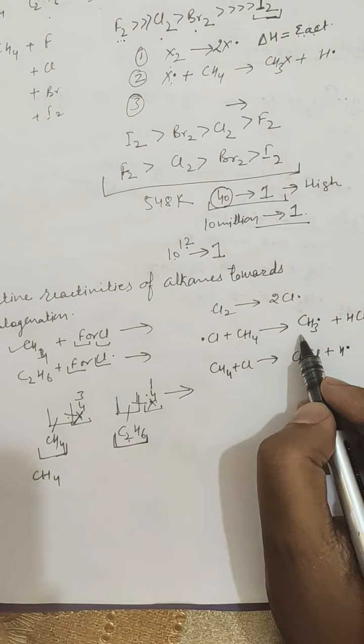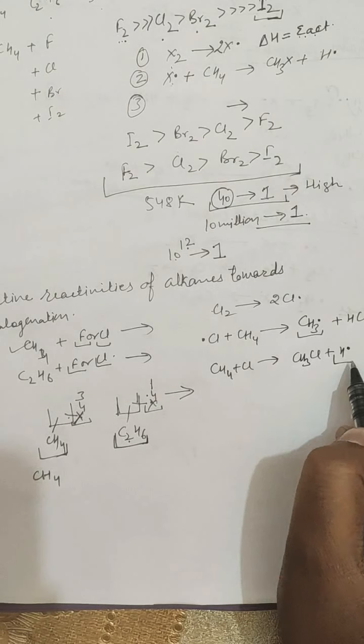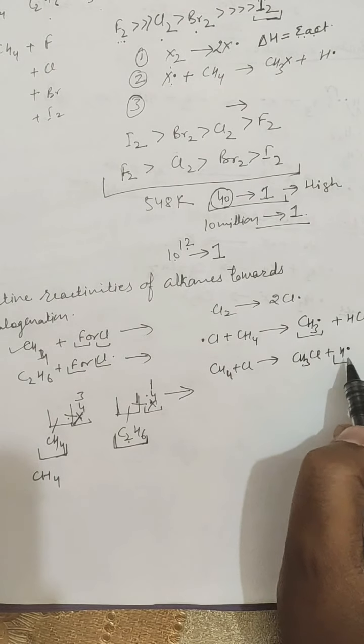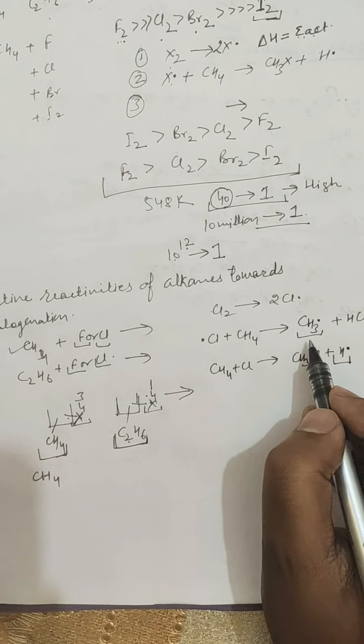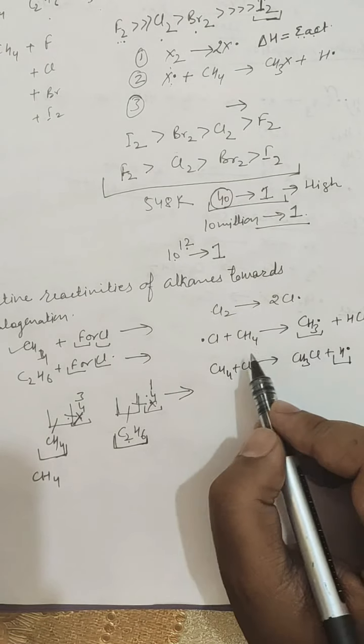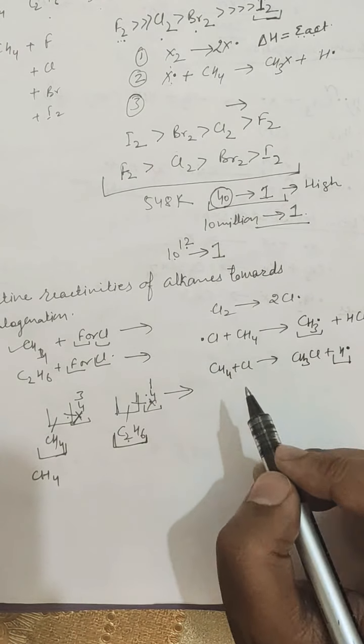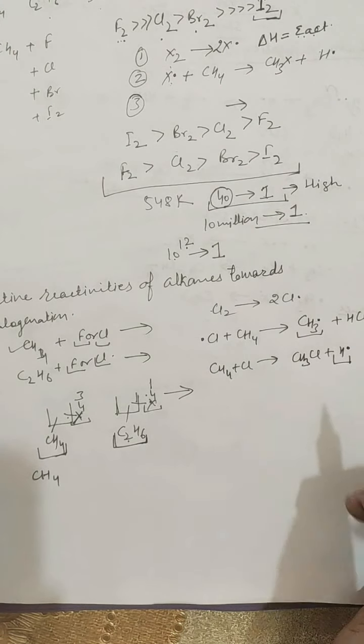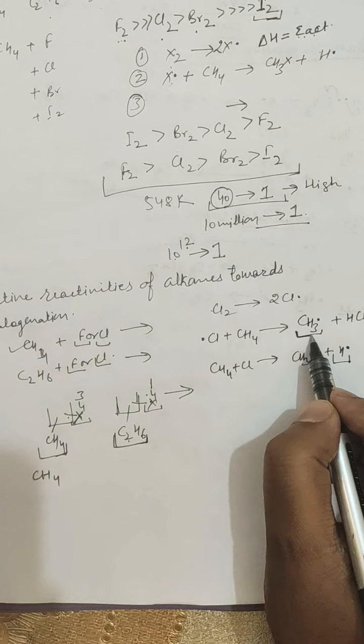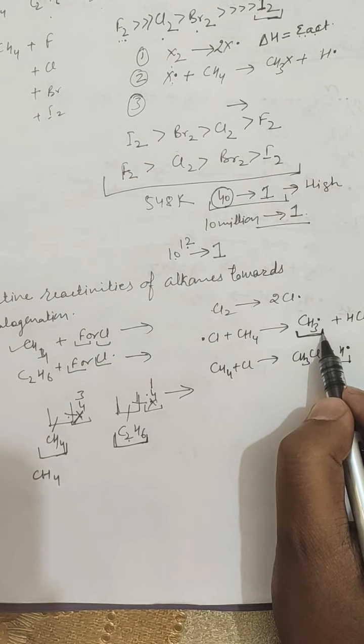If the formed free radical is more stable, then this reaction will move with more ease as compared to some other reaction. So the rate of this reaction depends upon the formation of the alkyl free radical.